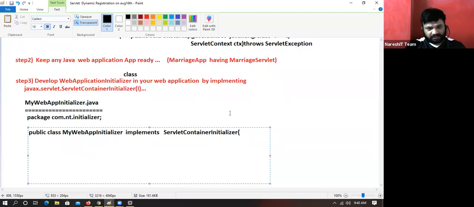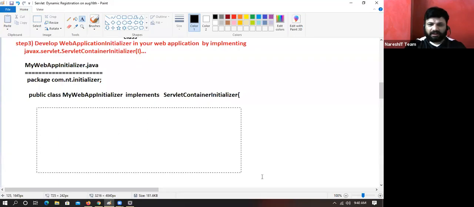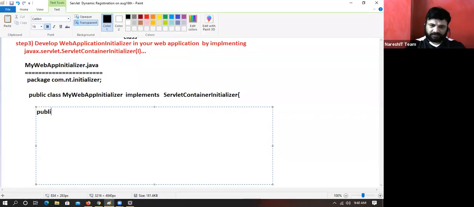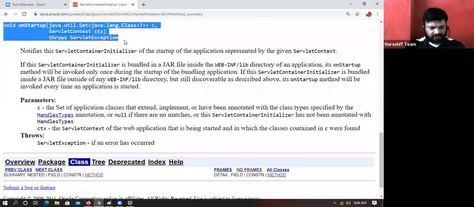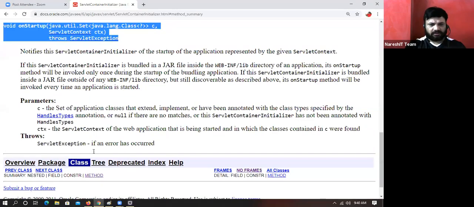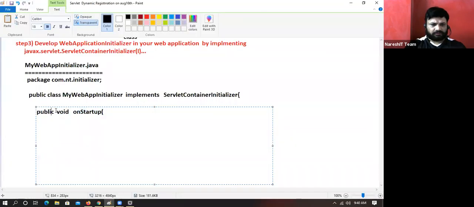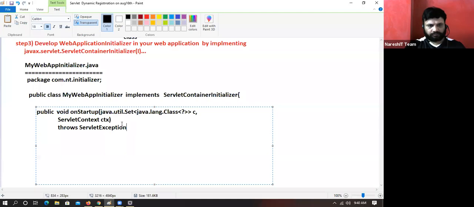That's good. Here we have the onStartup method. Public void onStartup, with a Set collection as the first parameter.